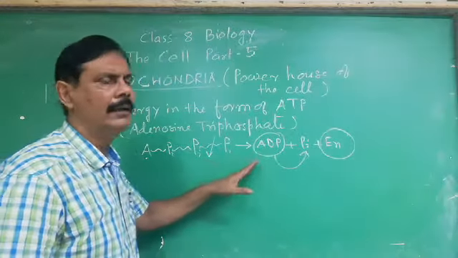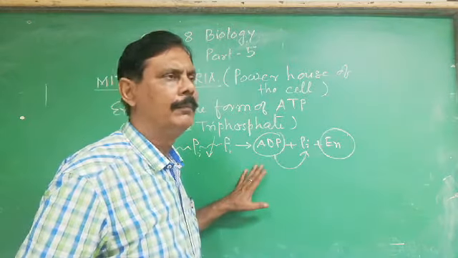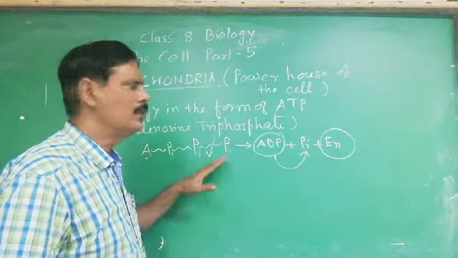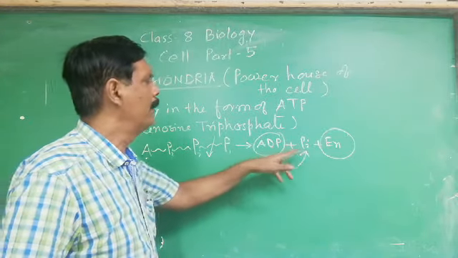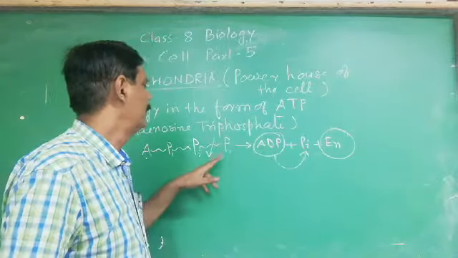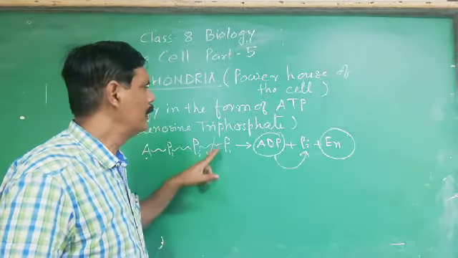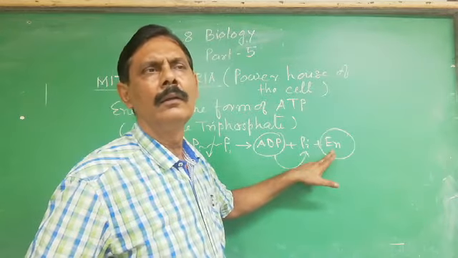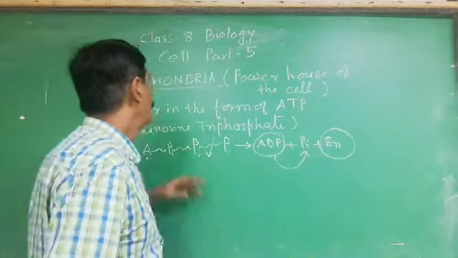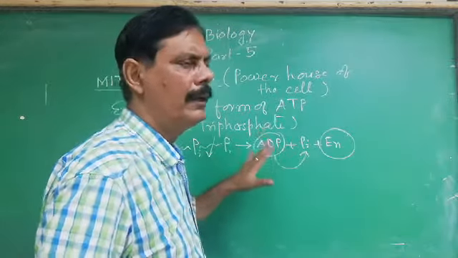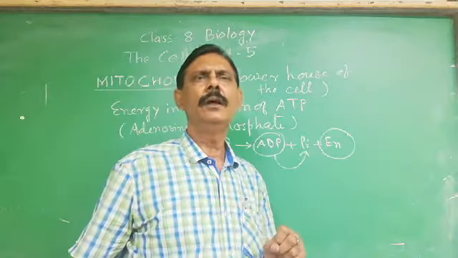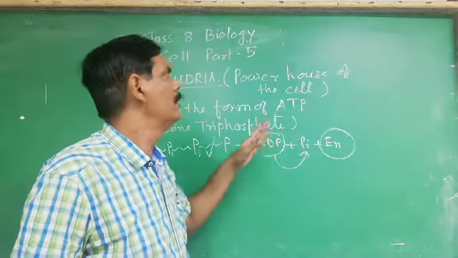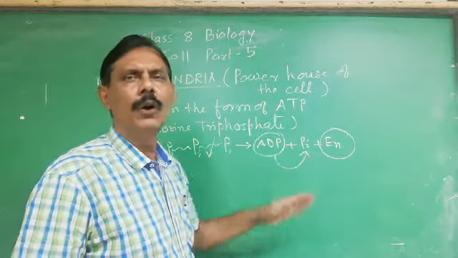And regarding this in detail study, you will have the idea in the higher classes. Right now I am giving you a short description of this one. So ADP, by combining inorganic phosphate, that involves energy over here, and when this is broken down, the energy is given away for the purpose of carrying out the different life processes. So this thing, formation of ATP and storage, that takes place within the mitochondria. So mitochondria ultimately provides the energy to the cell, so that's why it is called the powerhouse of the cell.